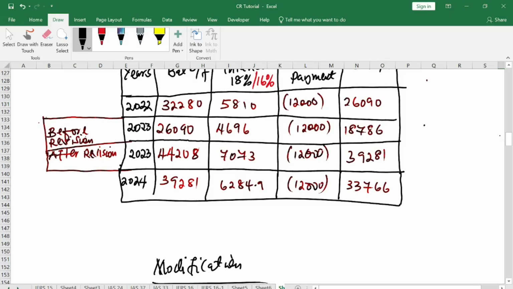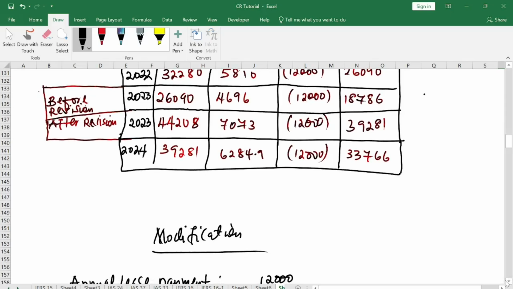So here, year one is not what you have. Why so? Because in accounting, the liability is divided into current and non-current.